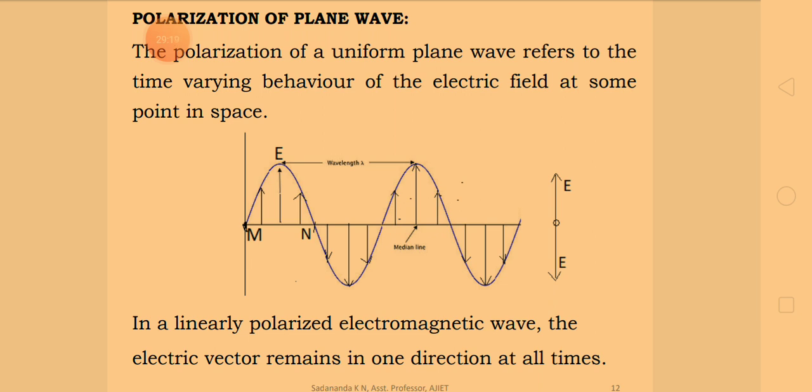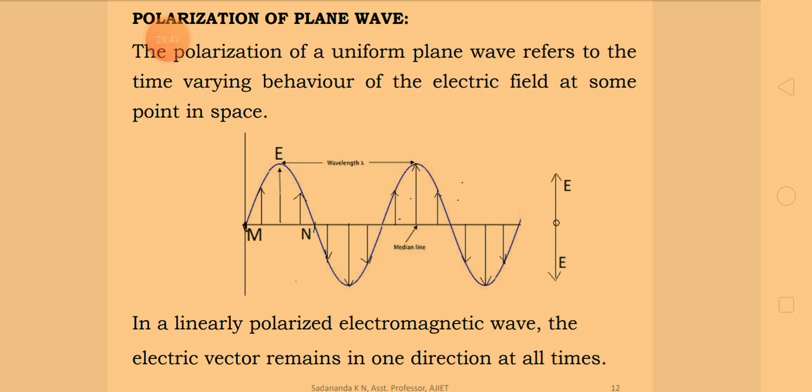The electric vector E increases from 0, reaches a maximum, and gradually becomes 0 at another point N. Then it starts increasing in the positive direction to reach a maximum, following which it becomes 0 again.